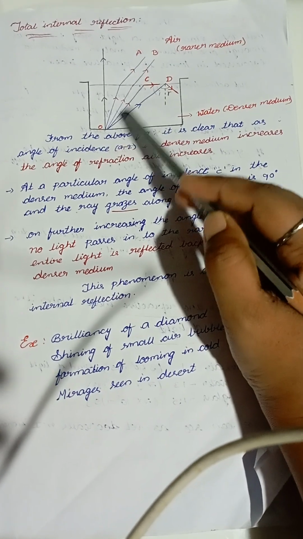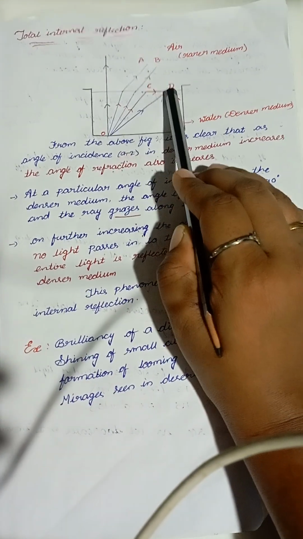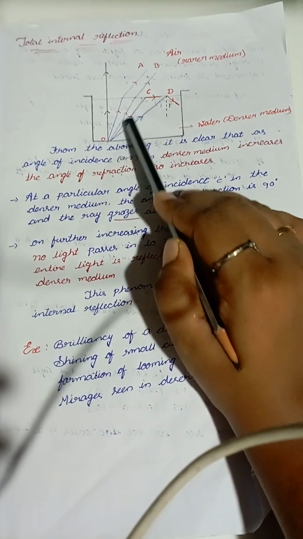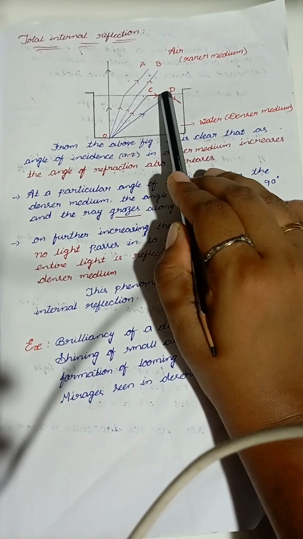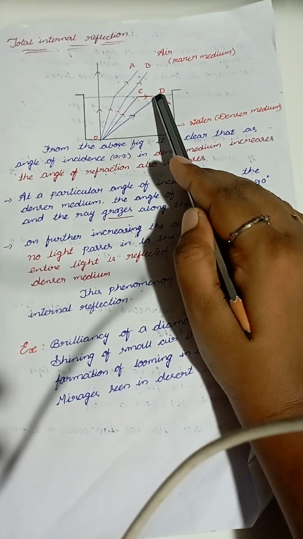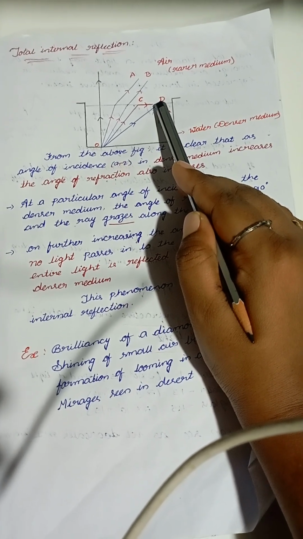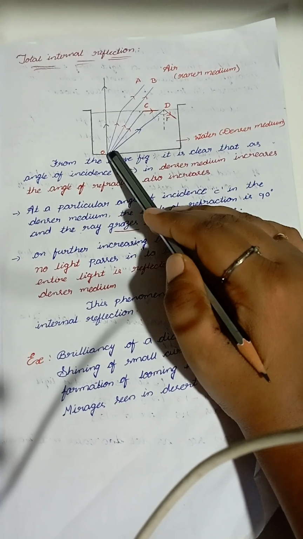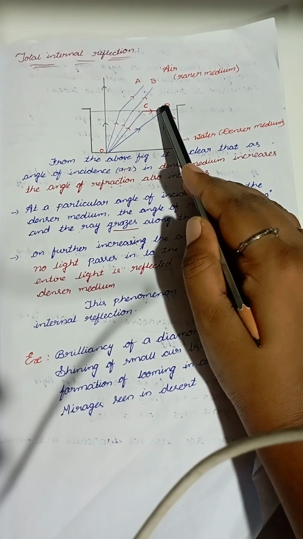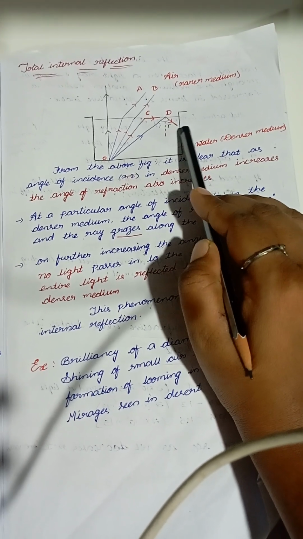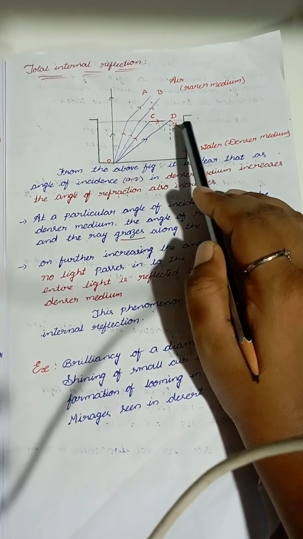If the angle of incidence is equal to the critical angle, then it grazes along the surface. If the angle of incidence is greater than the critical angle, then total internal reflection takes place.